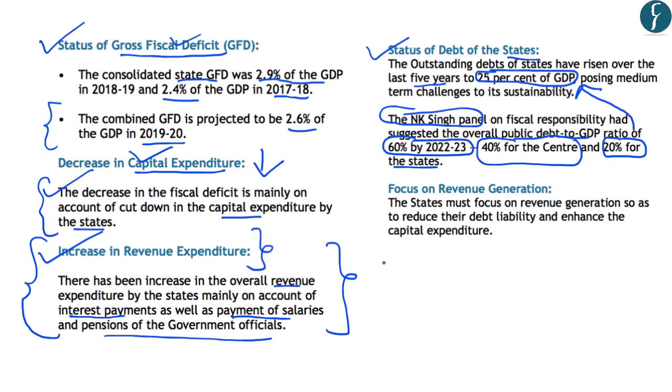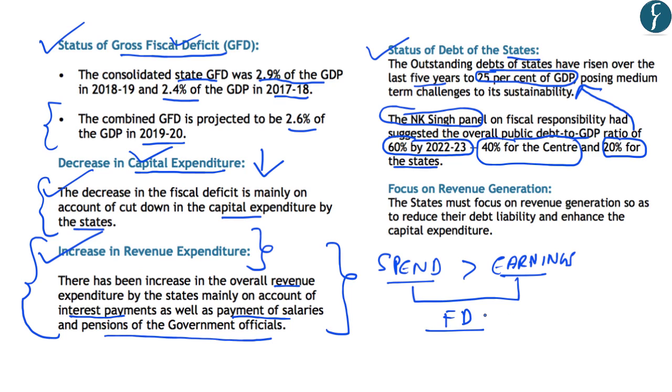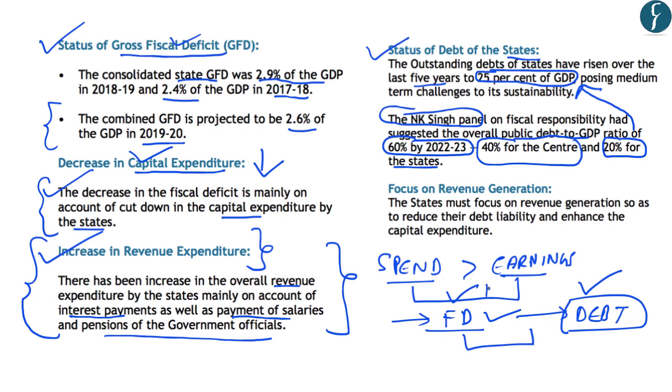Now, what is meant by this term debt? So, you should note that the governments usually spend more as compared to their earnings. And this is what creates the fiscal deficit. And this fiscal deficit will have to be returned back in the near future. So, this gets accumulated year on year. And this accumulation of fiscal deficit results in debt. So, fiscal deficit reflects the debt of the government for only 1 year.